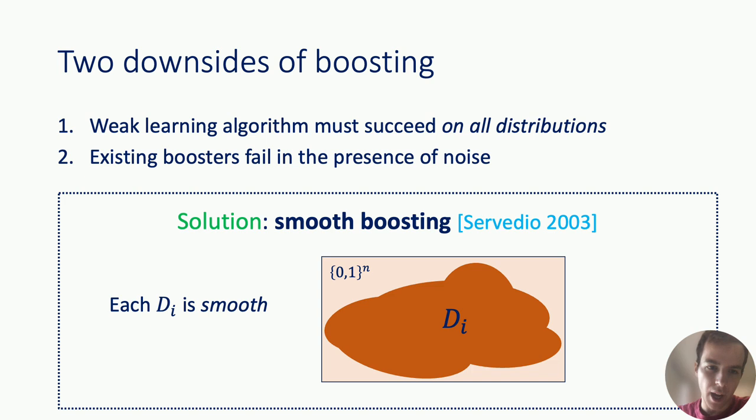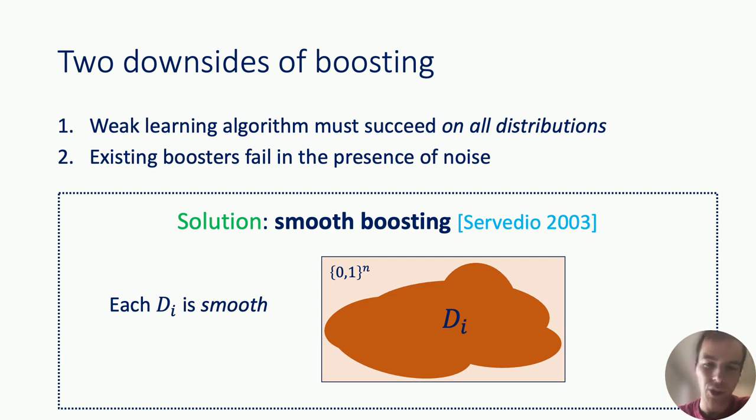So how does smooth boosting address the downsides that I mentioned above? Well, first, if we have a smooth boosting algorithm, we only need a weak learning algorithm that succeeds on smooth distributions. So already that's weakening the initial assumption. Second, a smooth boosting algorithm generates a noise tolerant learner for the problem that we're trying to learn.